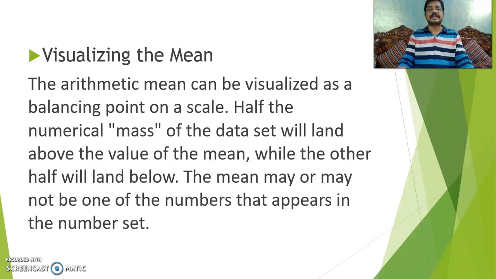The arithmetic mean can be visualized as a balancing point on a scale. Half of the numerical mass of the data set will land above the value of the mean, while the other half will land below. The mean may or may not be one of the numbers that appears in the number set.